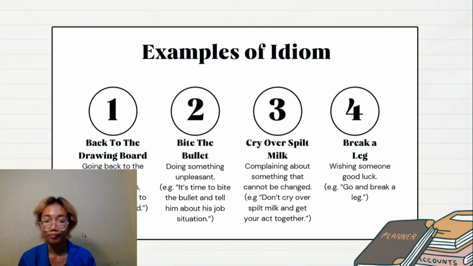The third idiom is "cry over spilt milk", which means complaining about something that cannot be changed. An example sentence is "don't cry over spilt milk and get your act together". The fourth idiom is "break a leg", which means wishing someone good luck. An example sentence for it is "go and break a leg".